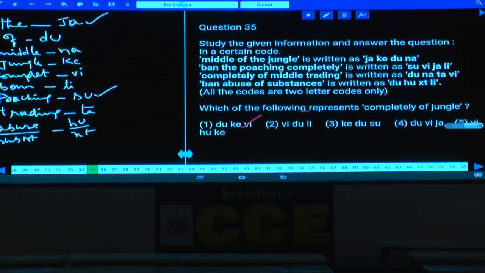Then question number 35. Which of the following represents completely of jungle? Completely, what is the code here? VI. Of, that is DU, and jungle, that is KE.